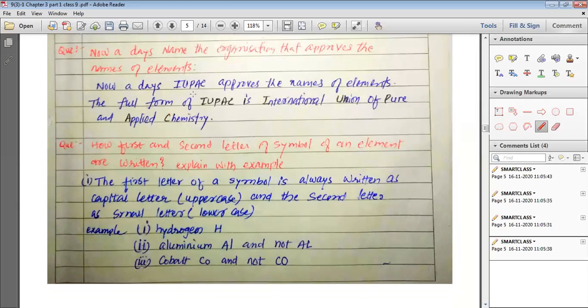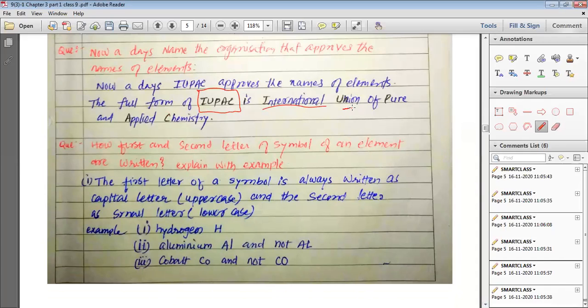But then a new organization named IUPAC came into existence. Its full form is International Union of Pure and Applied Chemistry. So this International Union of Pure and Applied Chemistry came into existence, and IUPAC started to approve the symbols for the various elements.